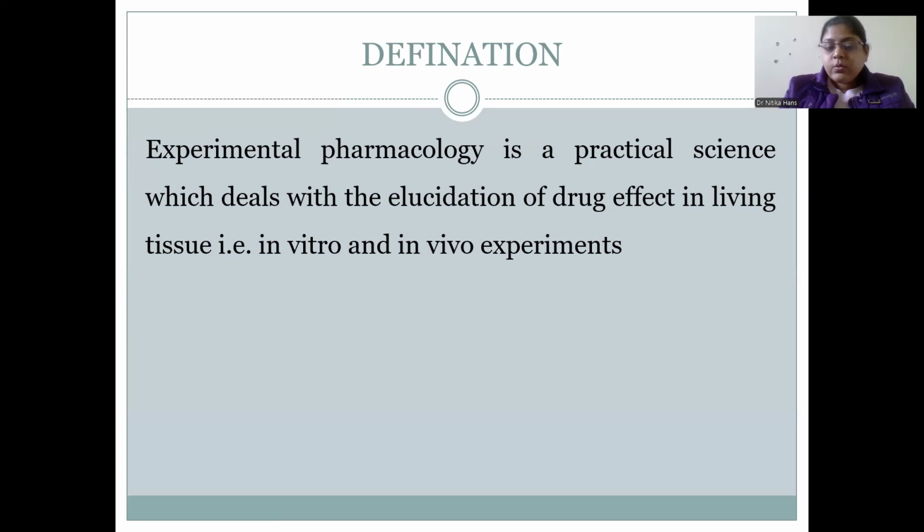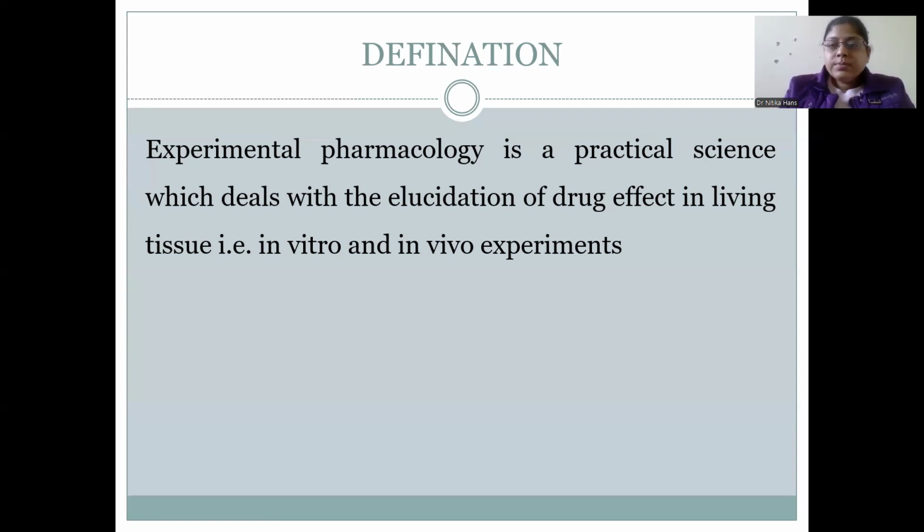In vivo is when we use the living animal body when we conduct the experiment, that is in vivo experiment. In vitro is from the outside tissue culture or any organ which is outside of the animal body. In vitro experiments can occur in an artificial medium.